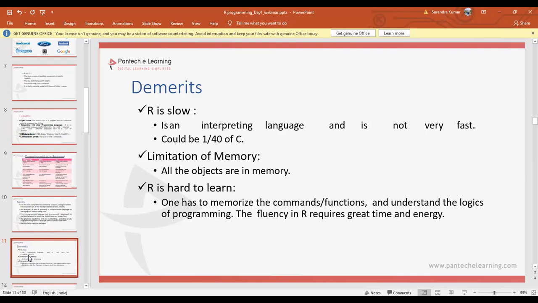R is hard to learn. Yes, it is hard to learn for basic beginners, but if we start working with the R language, believe it or not, we will be very fine working with RStudio and the R programming language. It is a little bit exciting even. One has to memorize the commands or functions and understand the logic of the programming. The fluency of R requires great time and energy. Once we understand the logic of this programming language, it will be excellent to work with.